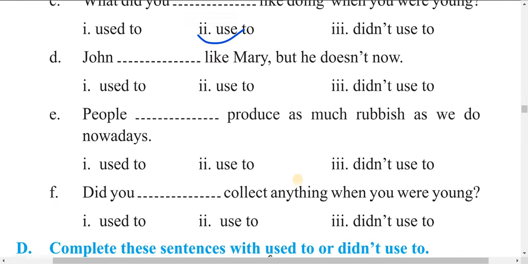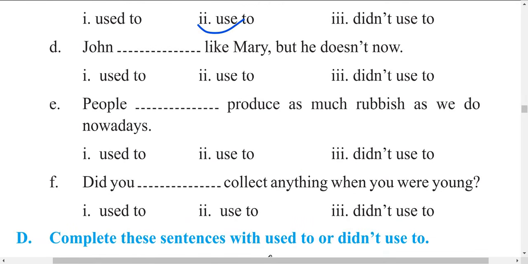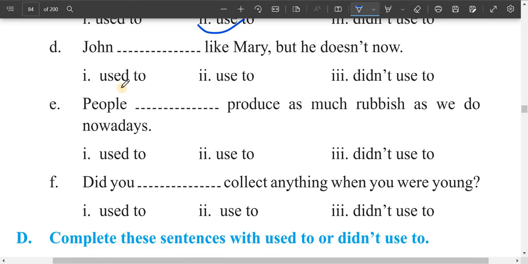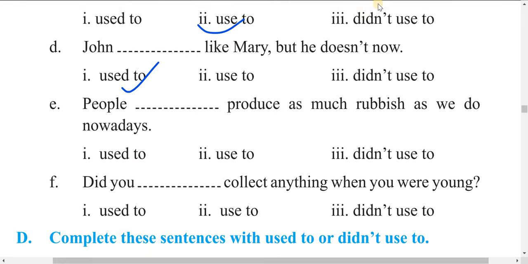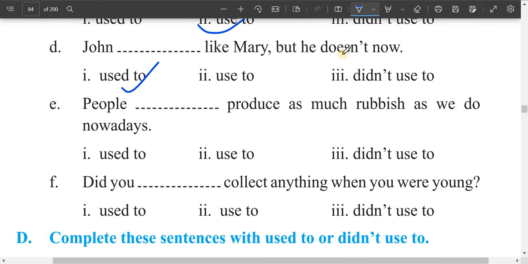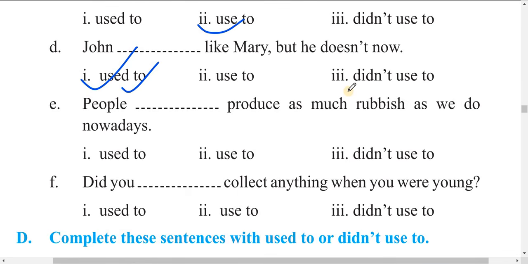Write down here. John used to like Mary. Okay, John used to like Mary, but sorry, John didn't used to like Mary. Okay, now but he doesn't now. Yes, he used to like Mary. (John used to like Mary, but now he doesn't.) John used to like Mary, but he doesn't now.